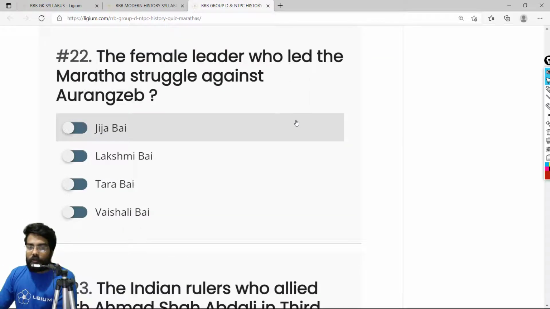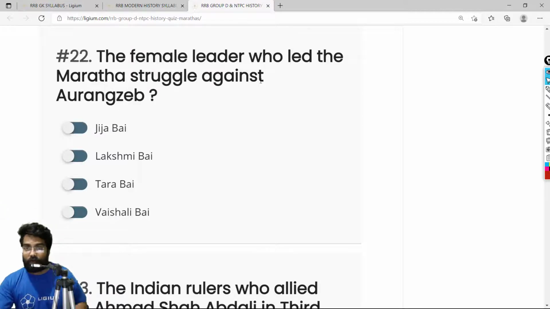The female leader who led the Maratha struggle against Aurangzeb. Now this is something we have discussed before. Okay, so this is Shivaji. He had sons, Shambhaji as well as Rajaram. Rajaram was married to a woman, Tarabai. Okay, when Rajaram died, Tarabai took over the control of the Marathas, and she was the one who led the charge against the Mughals, especially Aurangzeb. So the correct answer is Tarabai.